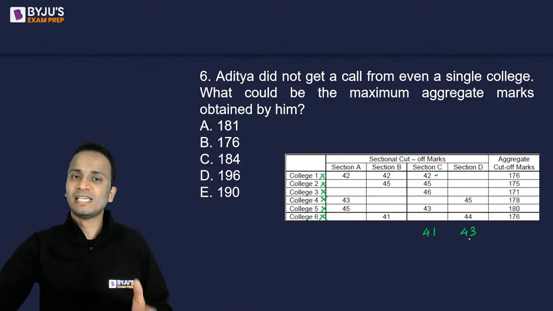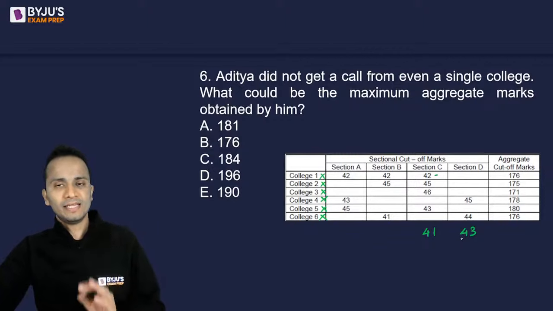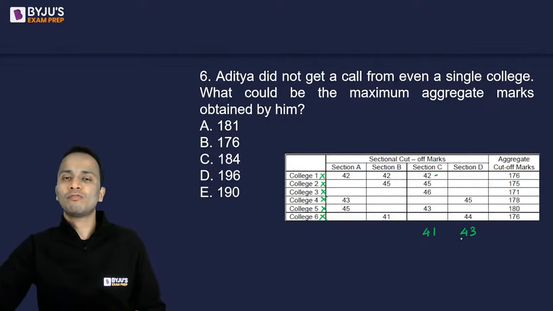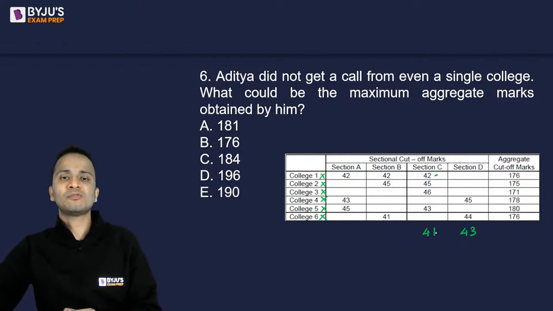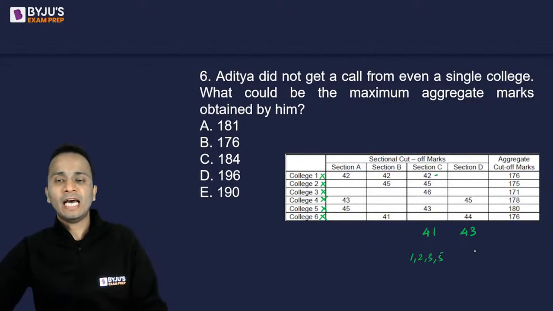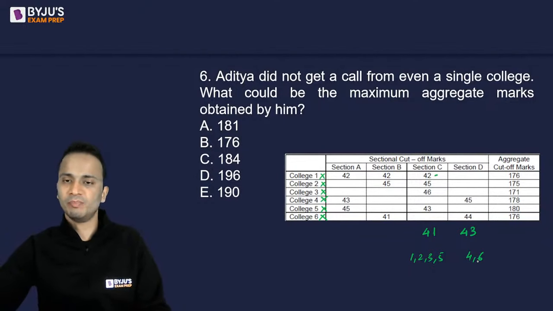So scoring 41 marks in section C and 43 marks in section D, irrespective of his total score, irrespective of his score in section A and section B, this person will not get a call from any of these colleges. Because of section C, this person has missed college number 1, 2, 3 and 5, and because of section D, this person has missed college number 4 and college number 6.